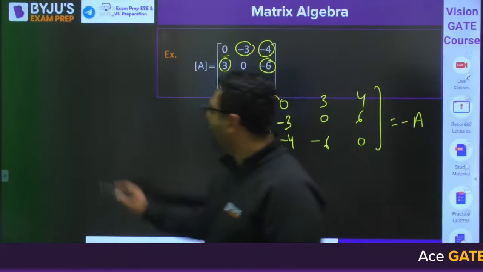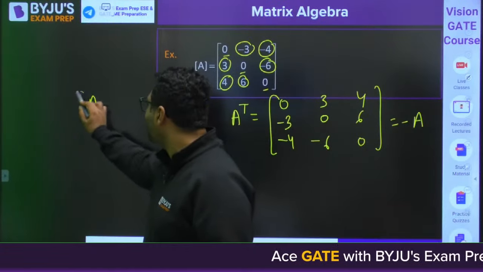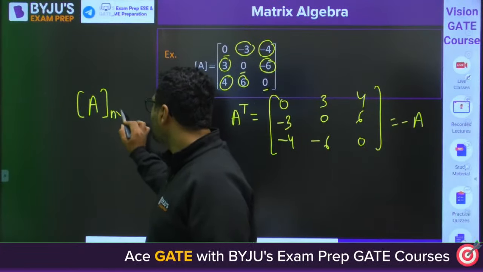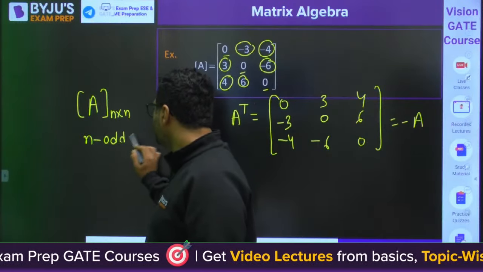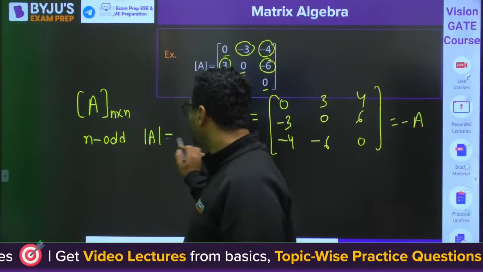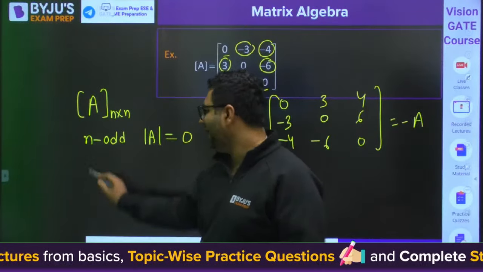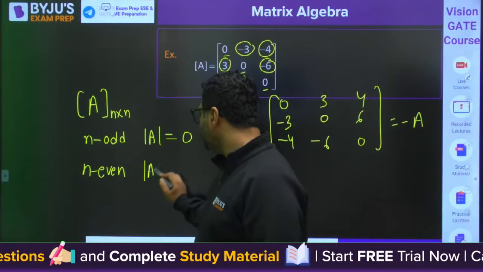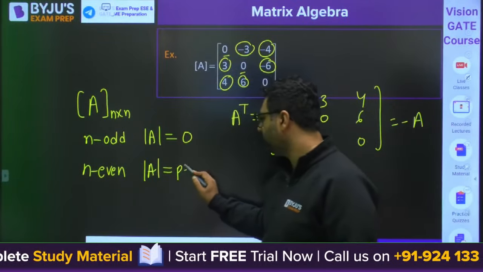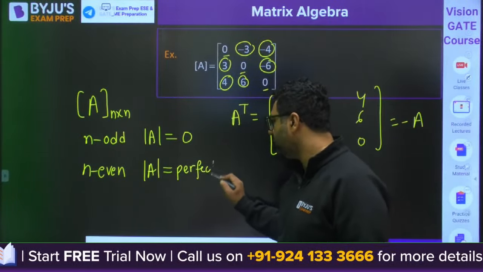And also one more thing I would like to tell you, if you know that A is a matrix of n cross n. If this n is odd, you will find the determinant to be 0. And if this n is even, you will find this determinant to be a perfect square. I am showing you, don't worry.